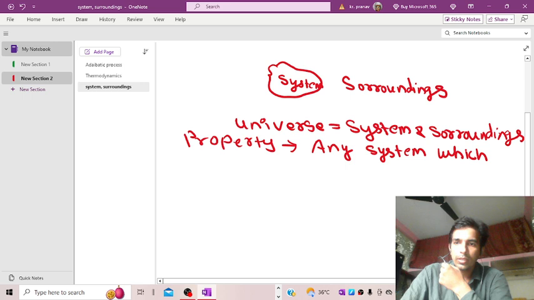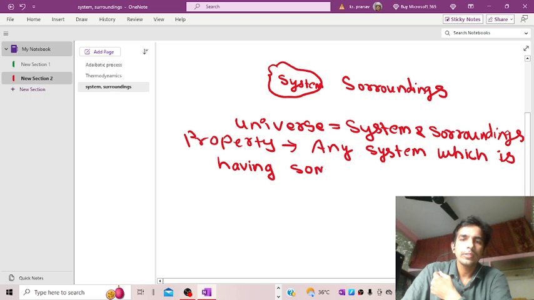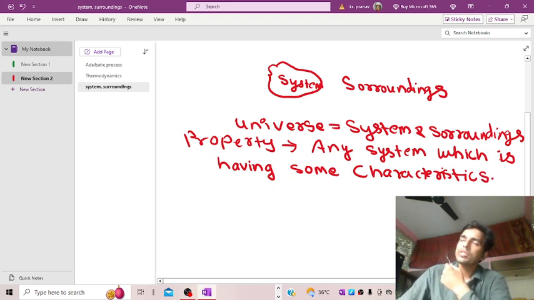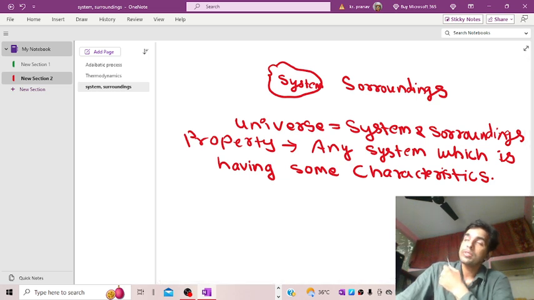Any system which is having some characteristic, it is defined as the property. There are basically two types of properties: intensive properties and extensive properties.